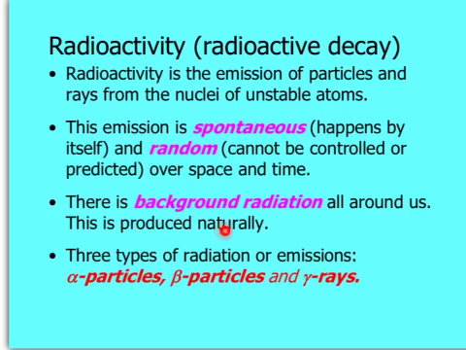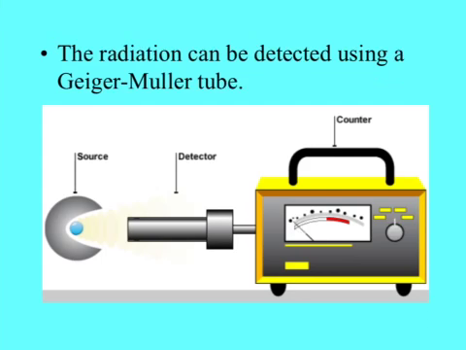This is produced naturally. There are three types of radiation or emissions: alpha particles, beta particles, and gamma rays. The radiation can be detected using a Geiger-Müller tube.